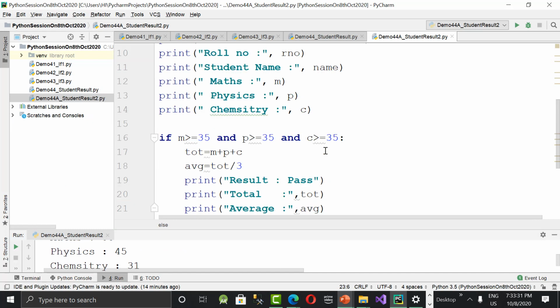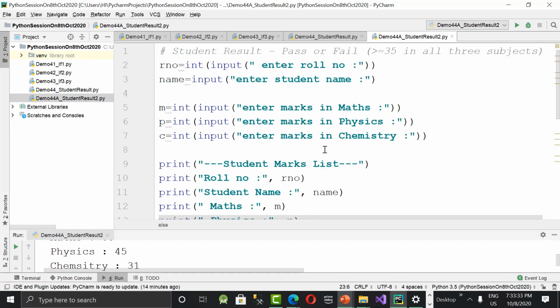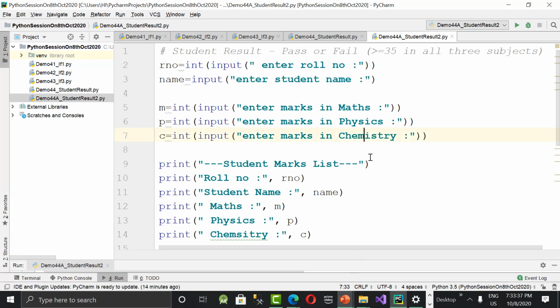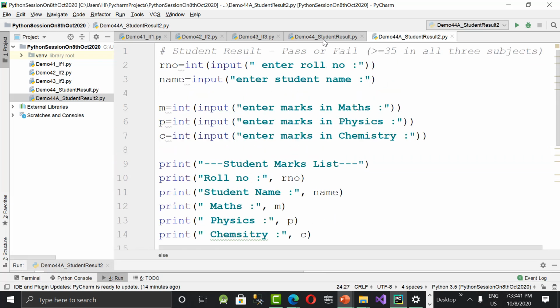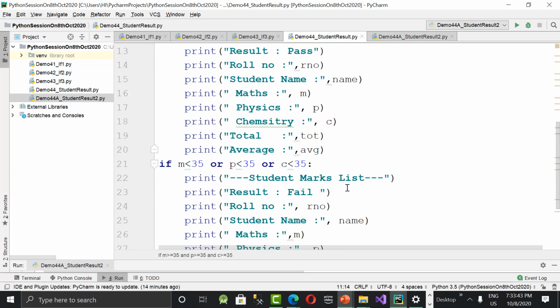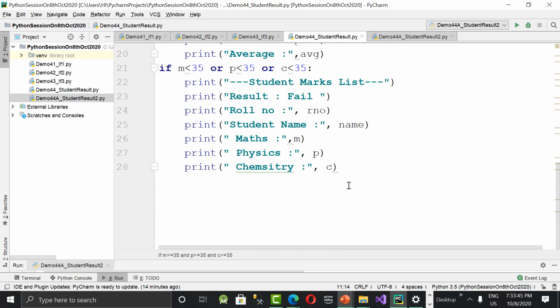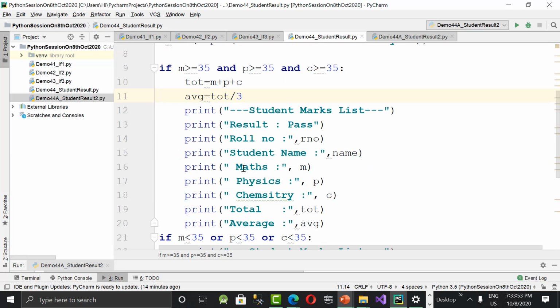So like this, the code needs to be reduced. You know how many lines we have saved? 24 lines right now. What about the previous program? 28. 4 lines we have saved, of course. But no repetition, no code redundancy. What is this? Student name, roll number, name, marks in three subjects, roll number, name, marks in three subjects. What is this code redundancy?